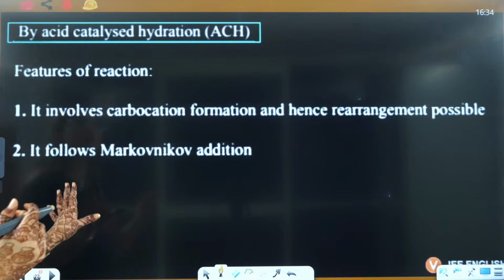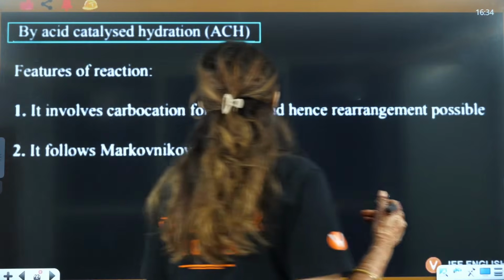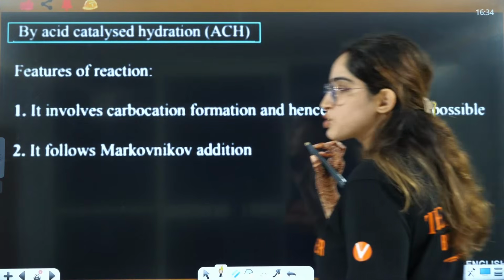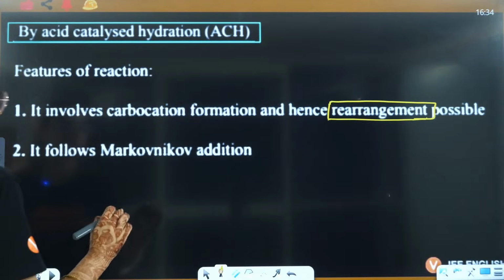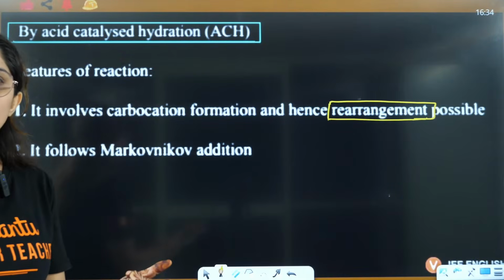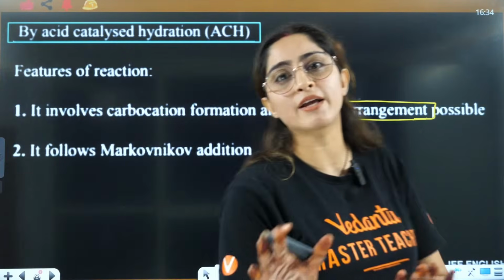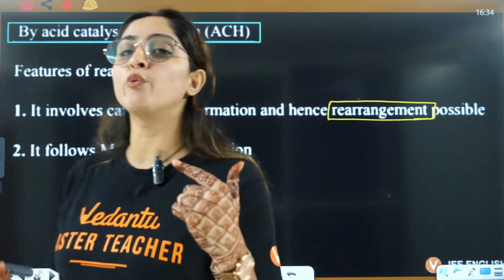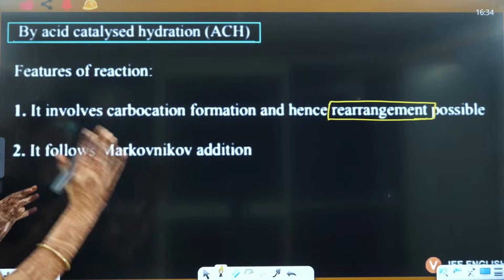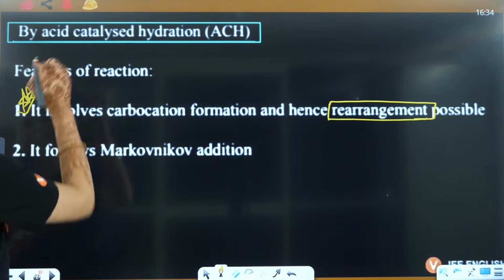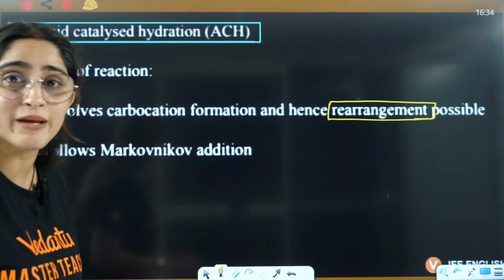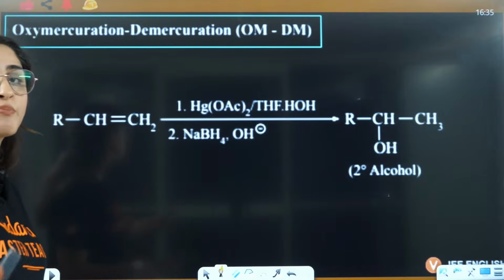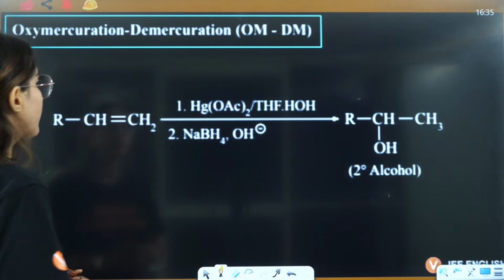Now what you need to remember is that in case of acid catalyzed hydration, rearrangement is possible because of the carbocation here, right? It follows Markovnikov addition, but not directly; you will not make a Markovnikov product right away. Firstly, you will always form a carbocation and then you will try to rearrange it, and it's a very important question. You can't directly apply the Markovnikov rule here. Firstly, you will cause the rearrangement. If possible, only then you will get the answer, okay?